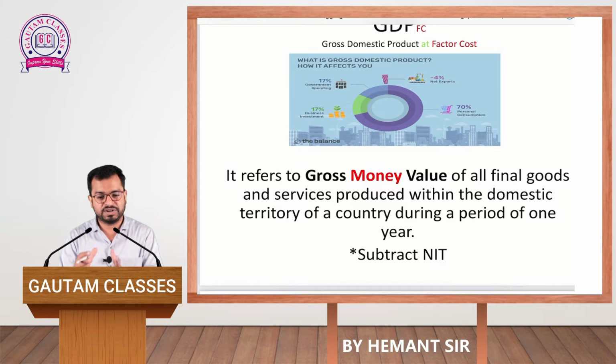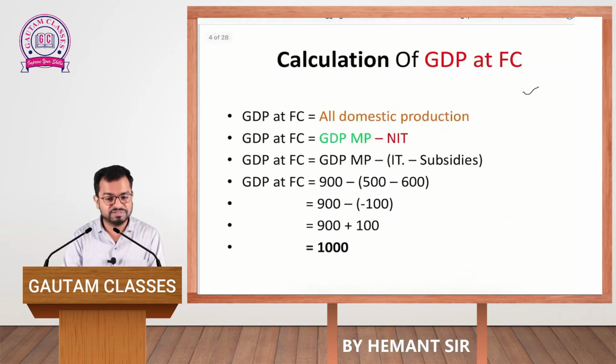Whatever production we are doing in our country, whenever it is calculated in terms of money, that can be called gross domestic product at factor cost. And whenever we include the value of NIT, net indirect tax, in the gross domestic product at factor cost, we get the value of gross domestic product at market price. I will explain with the help of a few formulas.